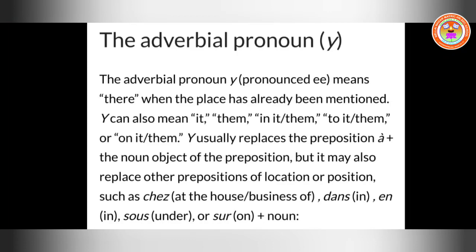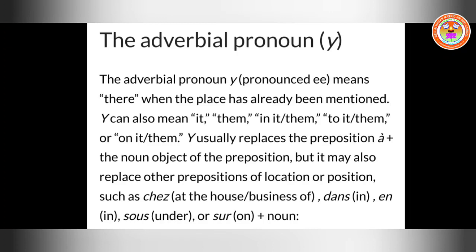Okay. So this Y, or we pronounce it as E, is called the pronoun of place, or we can say adverbial pronoun. The adverbial pronoun Y, pronounced as E, means there, when the place has already been mentioned. Okay, so it denotes only the place.